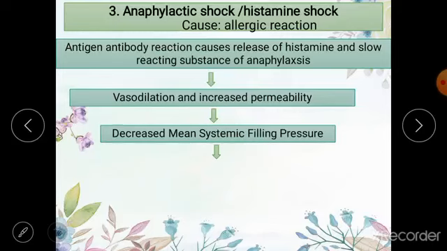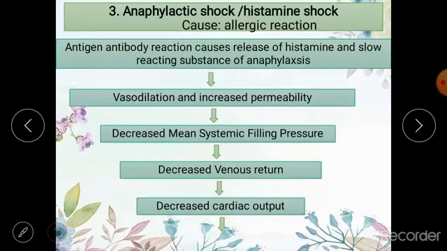Due to vasodilation there is going to be reduced vasomotor tone, and due to increased permeability the blood volume is going to reduce, and both of these factors are going to reduce the mean systemic filling pressure. When the mean systemic filling pressure is reduced, the venous return will be reduced, and when the venous return is reduced, cardiac output is going to be reduced, and reduced cardiac output is going to result in shock.